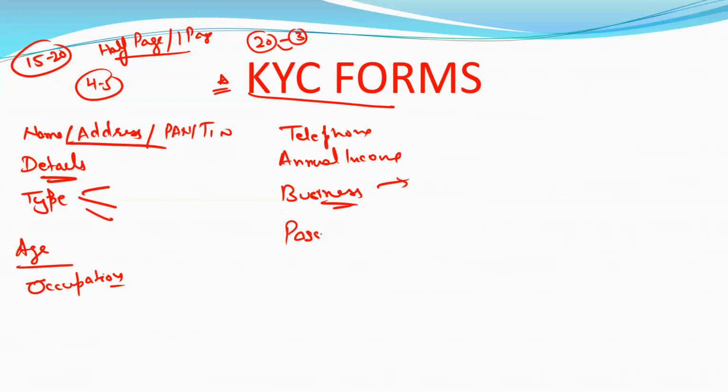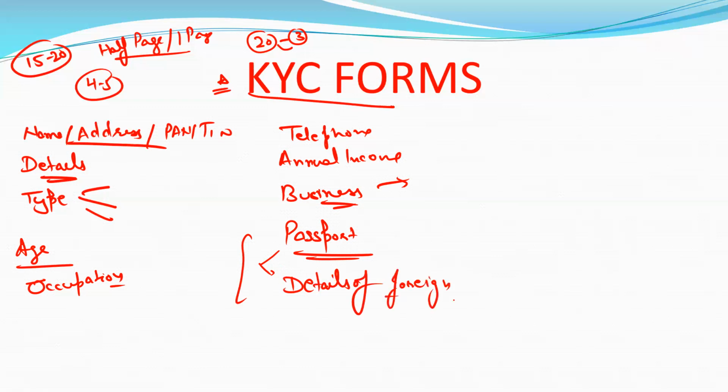For an NRA account, they also take the passport. And in some cases they will also ask for details of your foreign visits. If any person continuously visits foreign countries, then they will also take details while offering any loan or any other facility to you. Basically, all these things are to be taken.